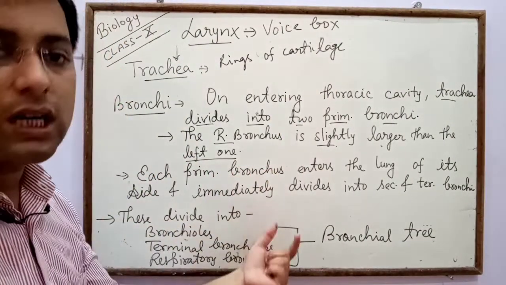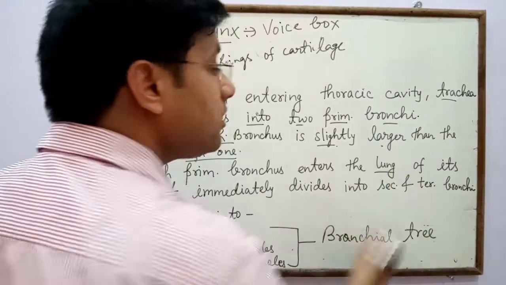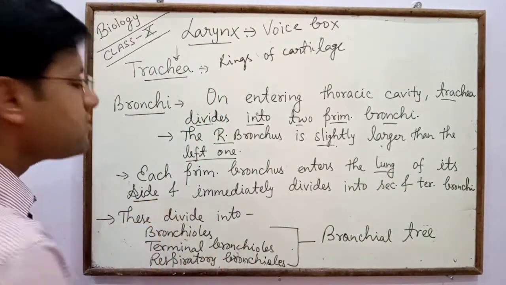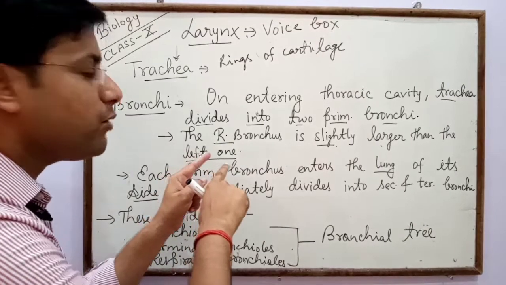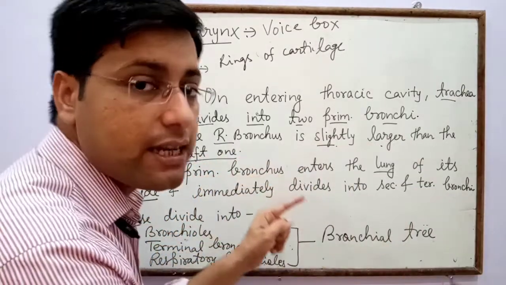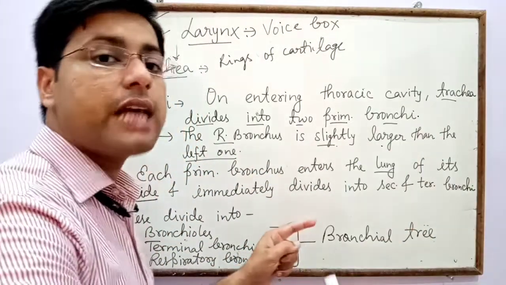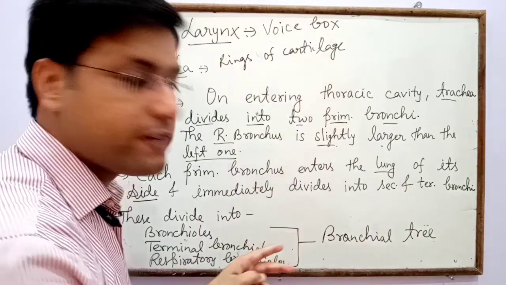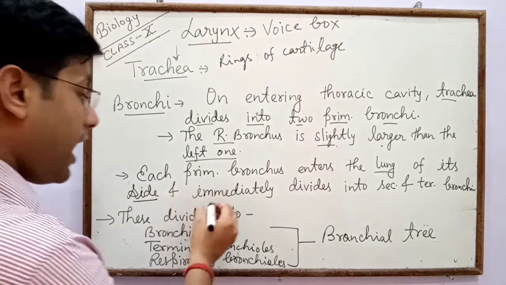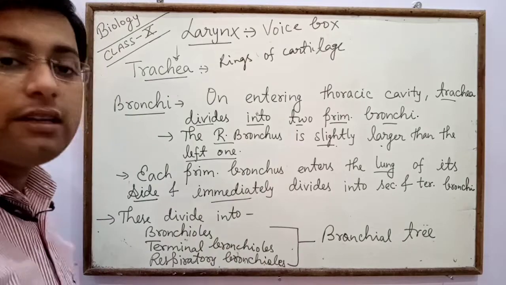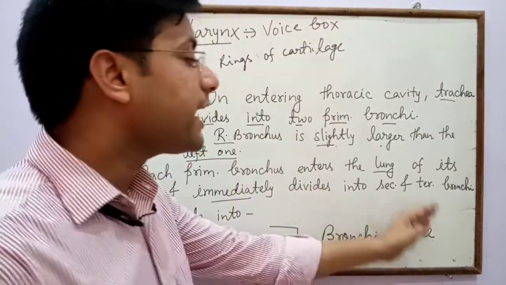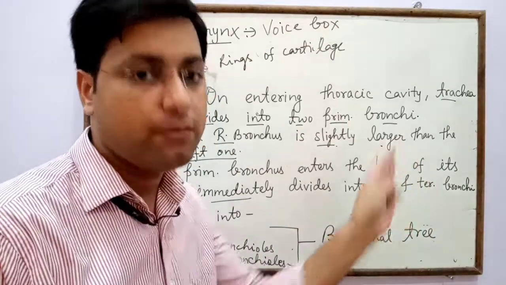Each primary bronchus enters the lung on its side, the right bronchus into the right lung and the left bronchus into the left lung, and immediately divides into secondary and tertiary bronchi.